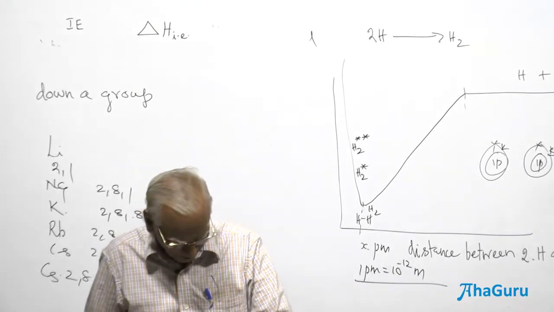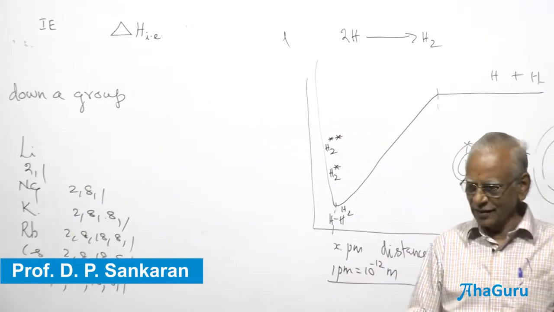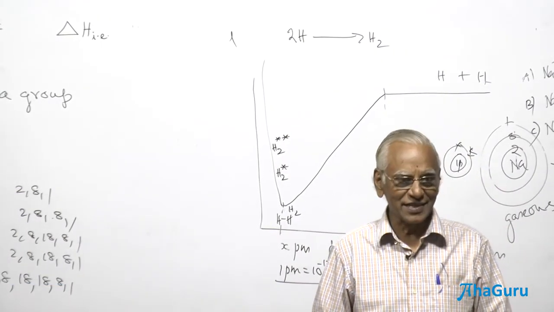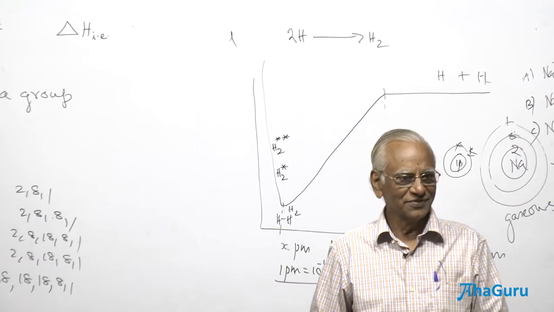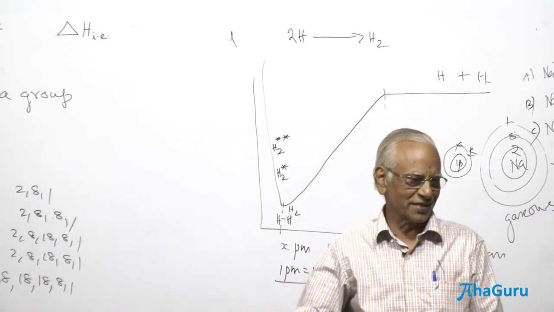Ionization enthalpy should decrease down the group. Two explanations. One, the atomic radius increases. Atomic radius increases. So what? Attractive forces towards the outermost electron decreases.